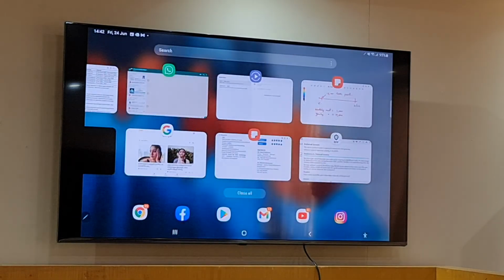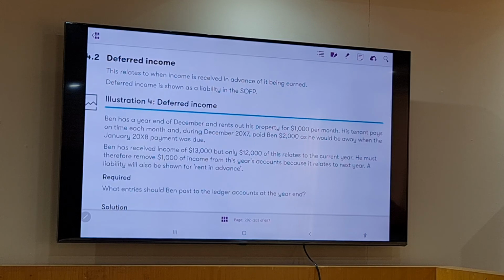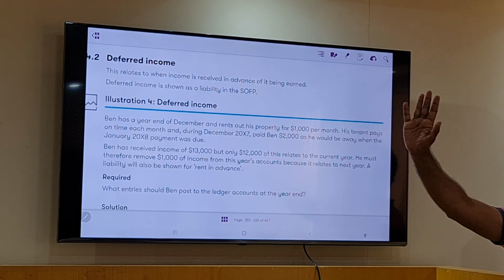Now can we try this question now? This explanation, this example is a very clear explanation.